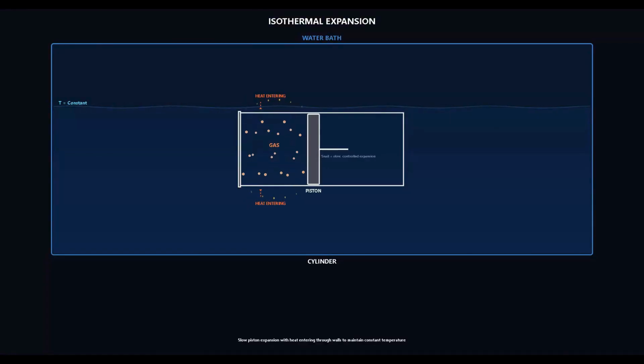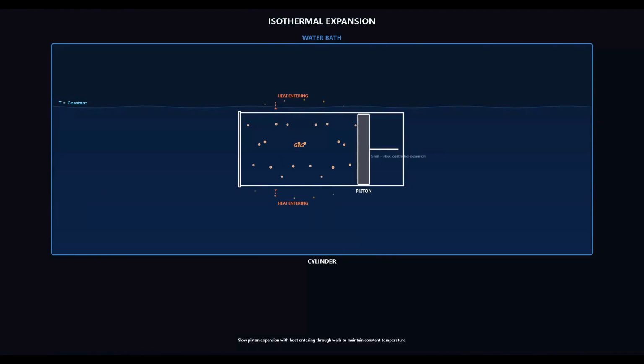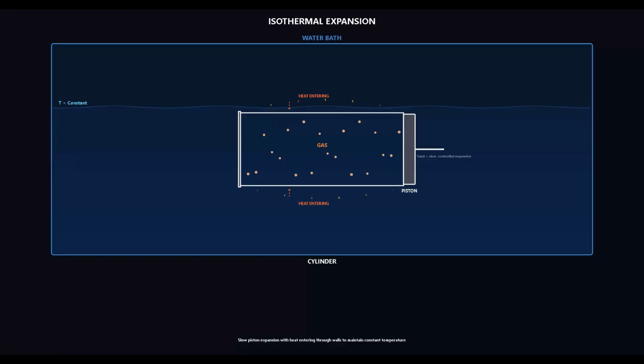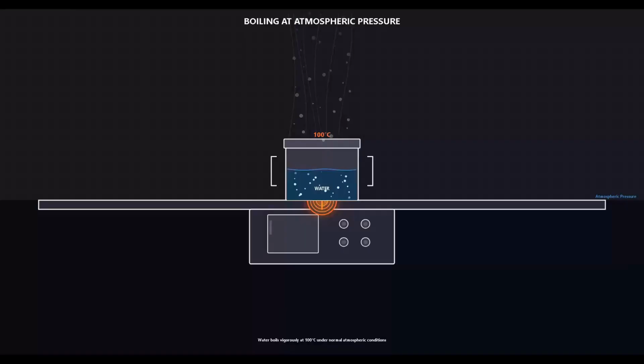For a process to be truly isothermal, it must happen incredibly slowly, allowing the system to constantly exchange heat with its surroundings to maintain its temperature balance. Next is an isobaric process, where the pressure of the system stays completely constant throughout the change. A PV diagram shows a horizontal line. Think of boiling water in an open pot on your stove. As liquid turns to gas, the volume expands massively, but the pressure remains fixed to the surrounding atmospheric pressure.